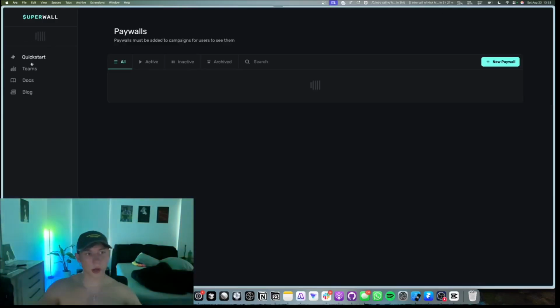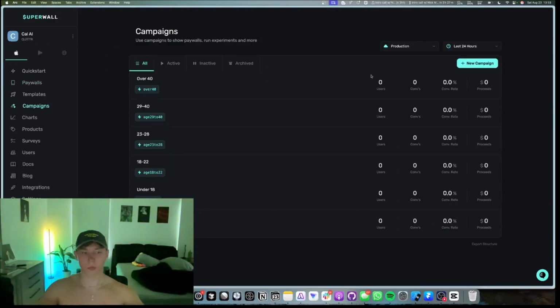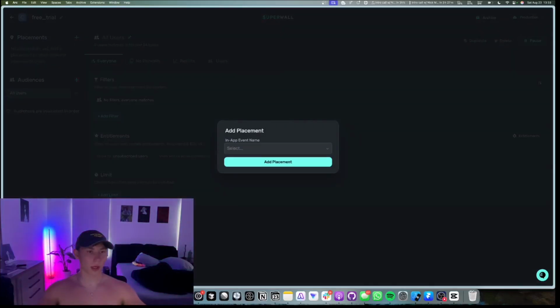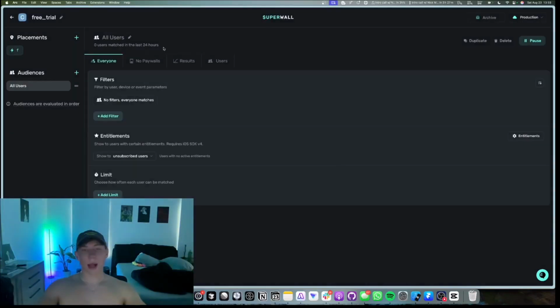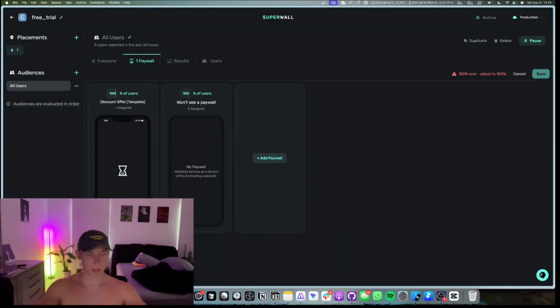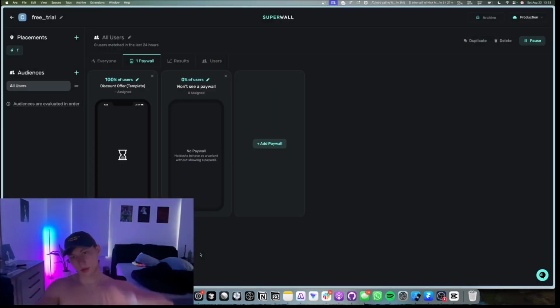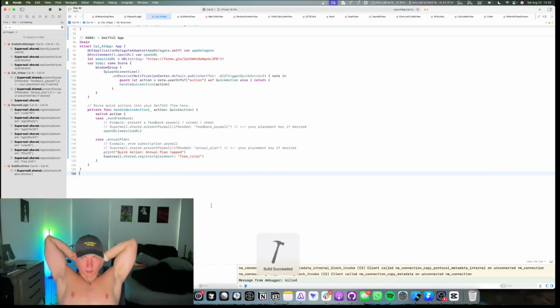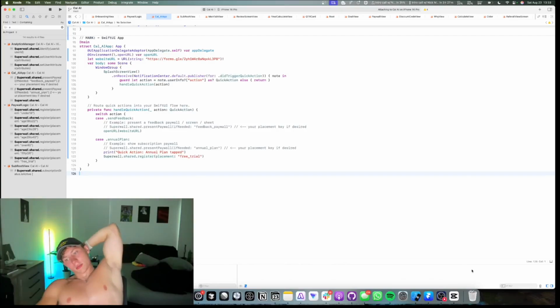And then we'll create a brand new campaign. We'll call this one free_trial. And we'll also call the placement free_trial. And then we'll add the brand new free trial paywall. So that is at the top, create, change this to 100%, change this to 0%, save, relaunch the app. So we use Command R, build succeeded, good.